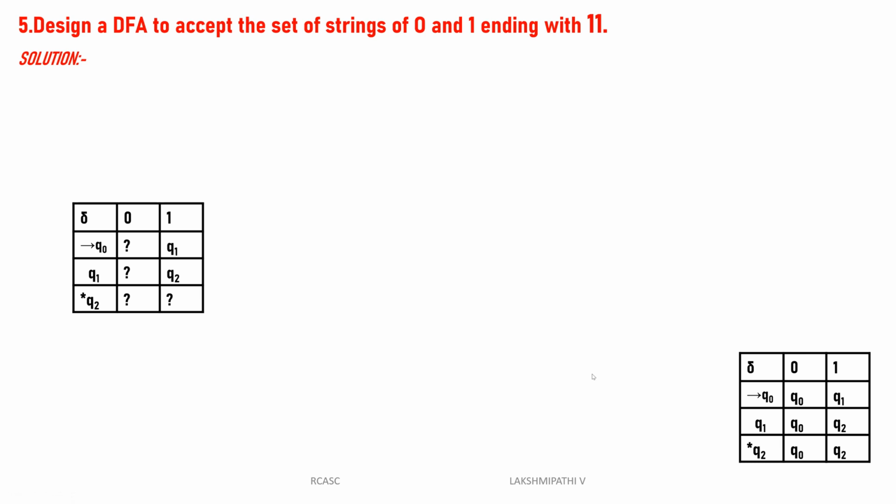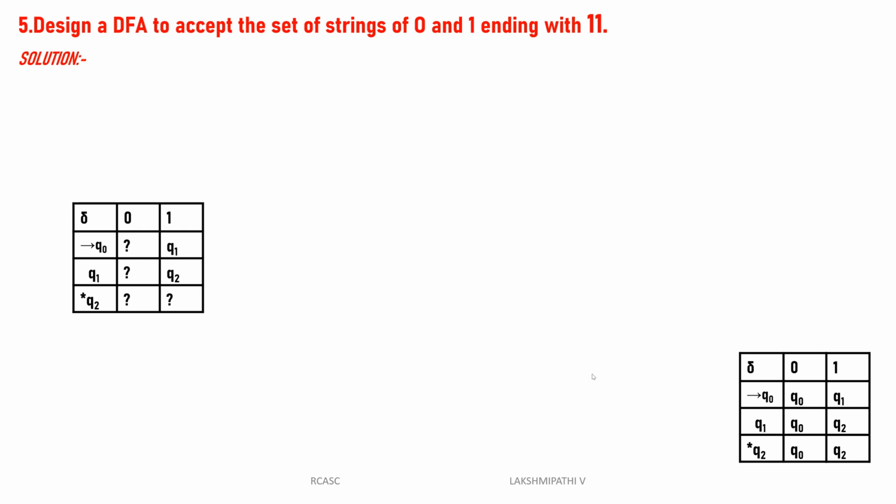Design a DFA to accept the set of strings of zeros and ones that end with 1, 1. For example, at the beginning there are a number of zeros and ones, but the string always ends with 1, 1. For example, 0, 0, 0, 1, 1, or 1, 1, 1, 1, 1, or 1, 0, 1, 0, 1, 1. We need to design a machine for accepting this type of language, these types of strings.